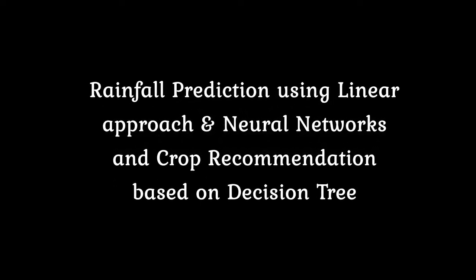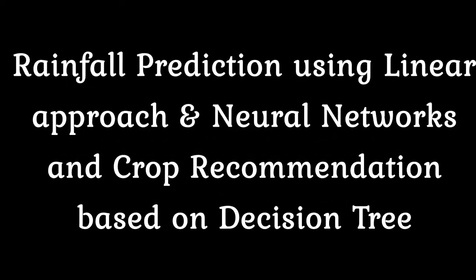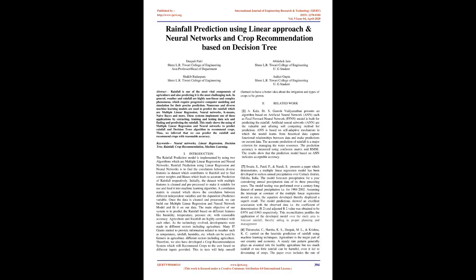Rainfall prediction using linear approach and neural networks and crop recommendation based on decision tree. Abstract: Rainfall is one of the most vital components of agriculture, and predicting it is the most challenging task.